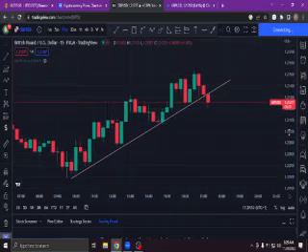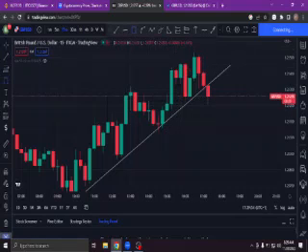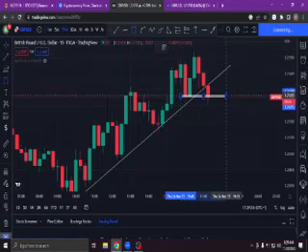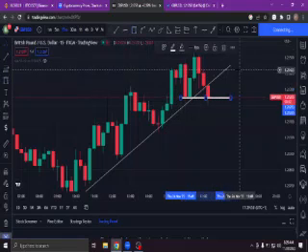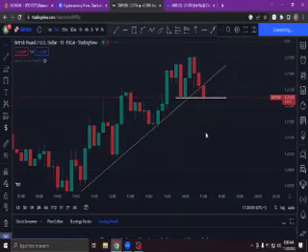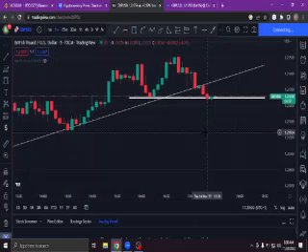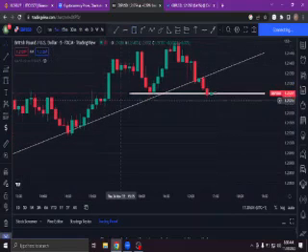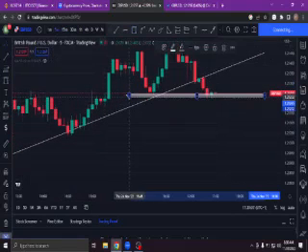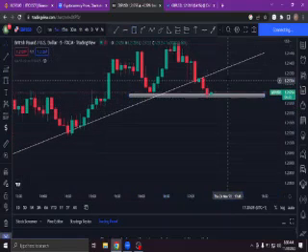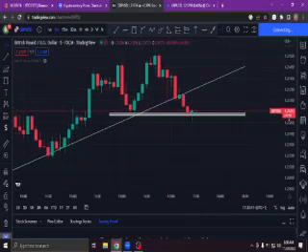Since this is a trend line and this is a change of character level, what do we do? We mark the level. This is a level, and we're expecting a break on that level. Once we mark this level, we can get down to the 15-minute chart. Now we get down to the 15-minute chart, you see what is happening. So this is a level, and let me adjust. This is what we call the change of character level. This move can only be confirmed when we get a break on that structure.